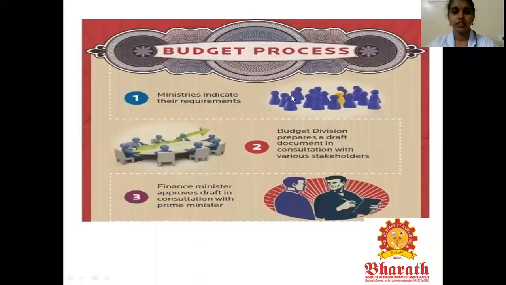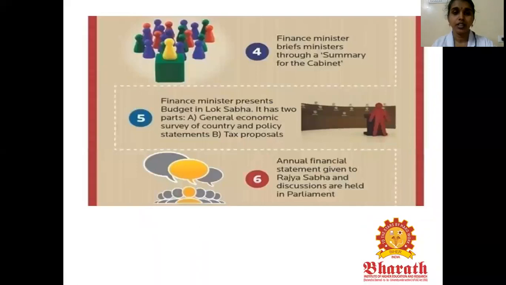Actually, in the budget process the ministries indicate their requirements. Again, I am repeating: the budget division prepares a document in consultation with the various stakeholders. The finance minister approves the draft in consultation with the prime minister. Then the finance minister briefs ministers through a summary for the cabinet. Finally, the finance minister presents the budget in the Lok Sabha.